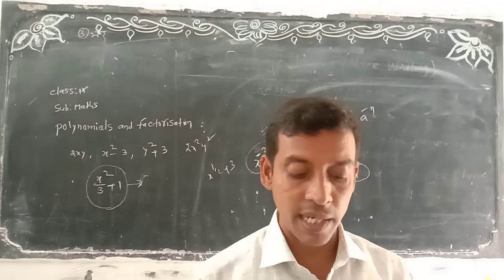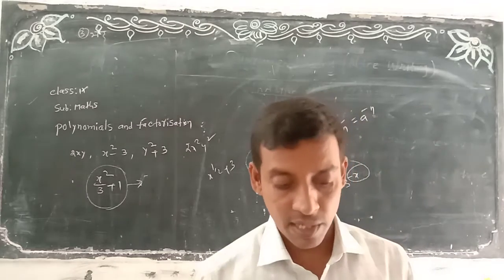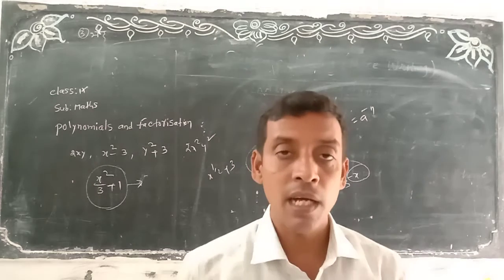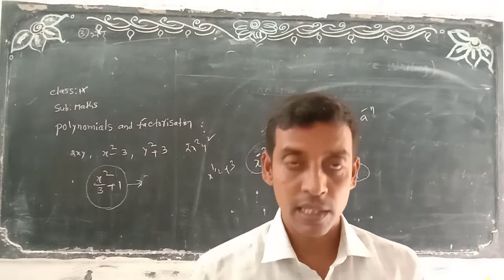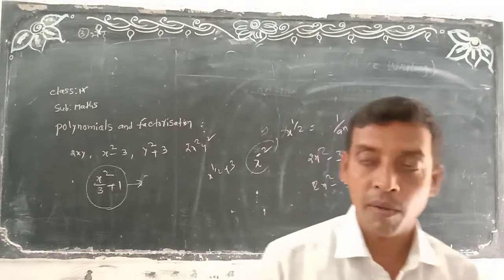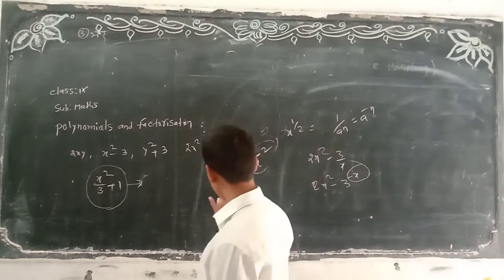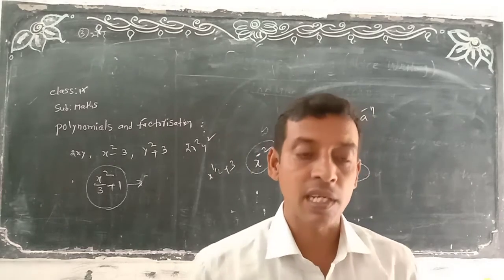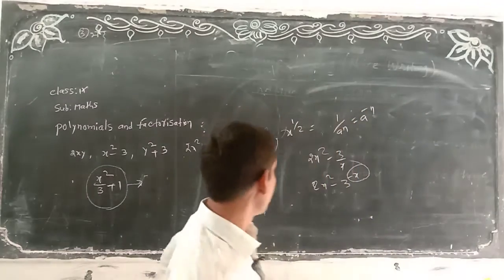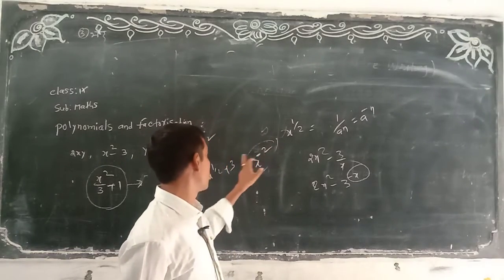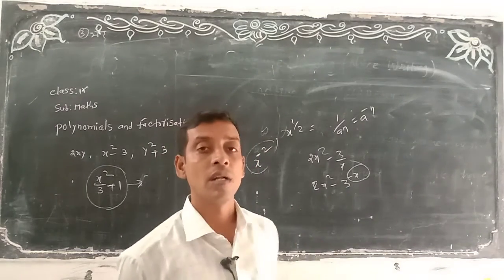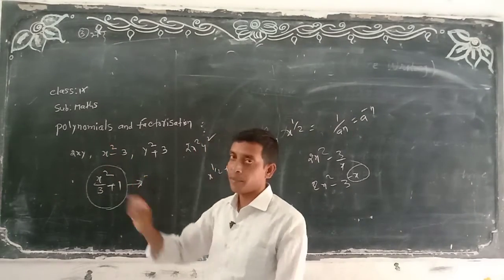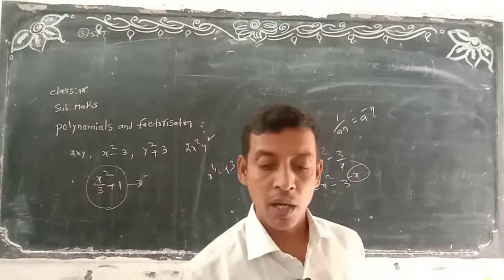When you are starting, write the chapter name, and after writing the chapter name, write down the fourth paragraph, the algebraic expressions, up to the end of the paragraph. Okay? This is the introduction about the polynomial. Polynomial means what here? Non-negative integral powers is called a polynomial. Suppose in the power we have minus 2 or minus 3, it is not called a polynomial. The terms can be minus or plus, but the power should not be negative. It is about the polynomial.